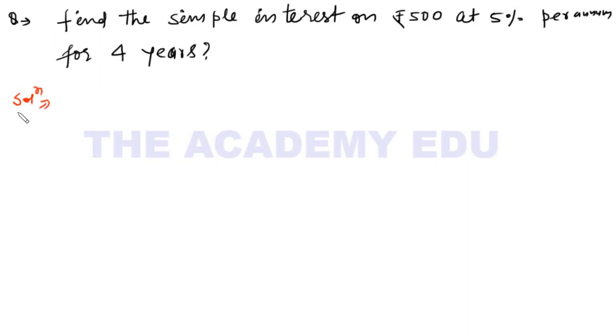Try to do it by pausing the video. Try to solve it. Now see the solution. Hopefully you tried to find it. Now read the question. Find the simple interest. So I need to find simple interest. On rupees 500 means principal is 500, at 5% per annum. So R is, if it is in percentage, it means rate of interest. So 5% per annum. Time is 4 years.